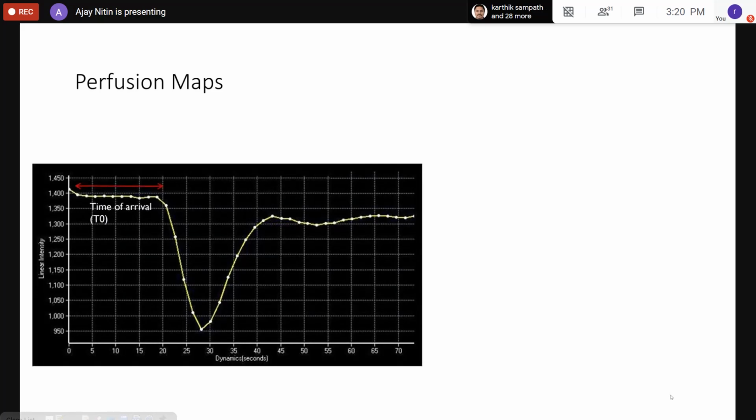And important characteristics is the time of arrival. How long does the contrast agent take to reach that area? How long does it take to reach the peak? And how long does it stay in the tissue? And we have a lot of mathematical models which will help us in computing the blood volume, the rate of blood flow, and the mean transit time of each tissue.